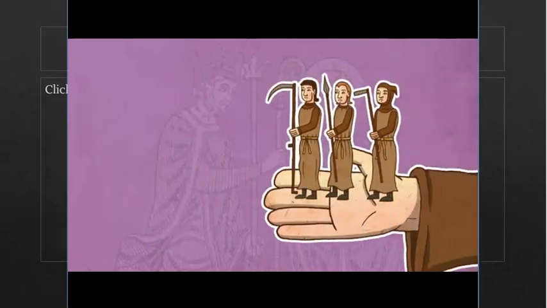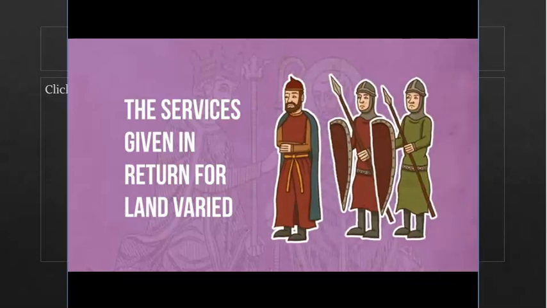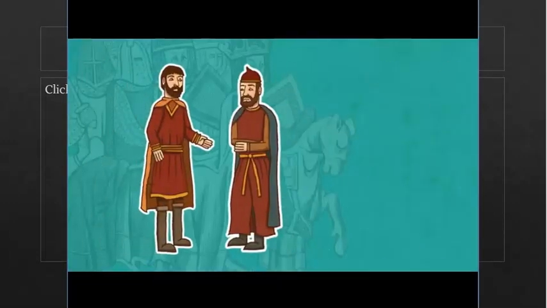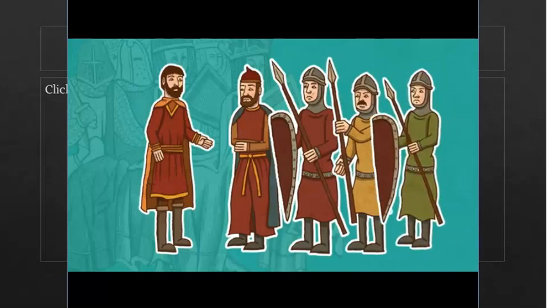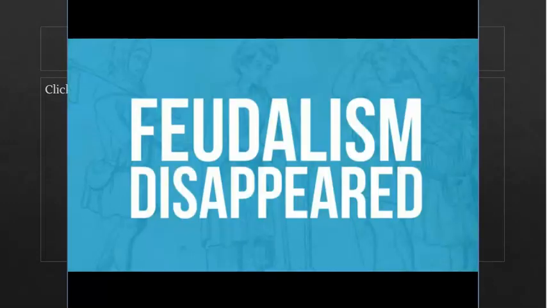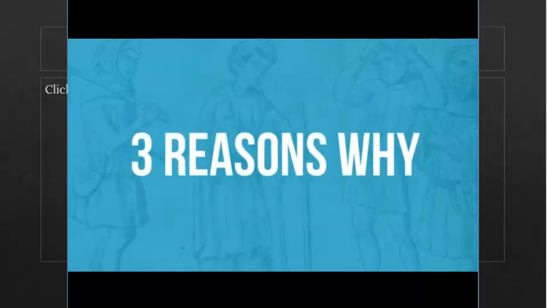For another, the kinds of services given in return for land could be very varied. For peasants, this was labour service or rent, while for landowners, it was more like an alliance. Vassals were expected to support their overlords politically and militarily. By the later Middle Ages, though, feudalism had largely disappeared from Europe. This was the result of a number of factors.